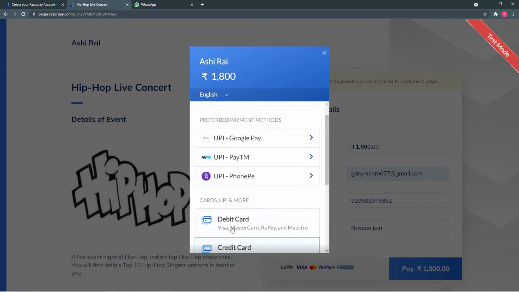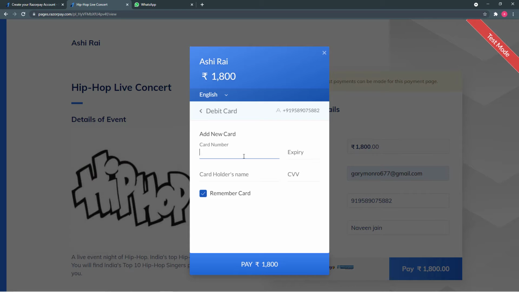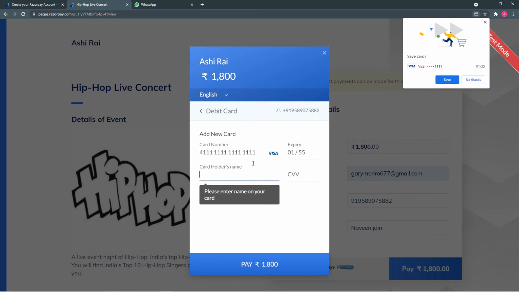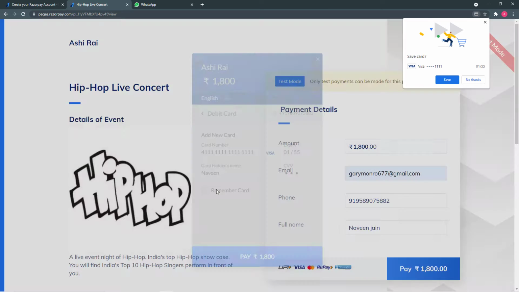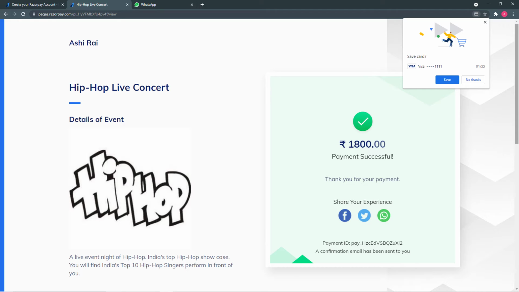So I am selecting debit card here, and I am entering the test card details. So this is not an original card, and the cardholder's name is Naveen only, and the other details. And now I'm clicking on pay. So here I'm going to click on success. It's a demo payment, so you have to click on success here, and you can see the payment is successful. Now you can see we have received a message here.